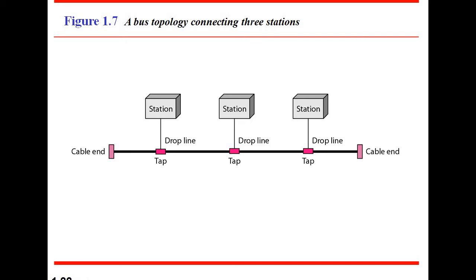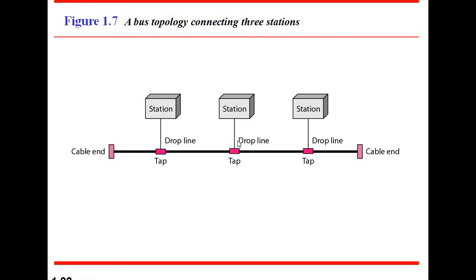The next advantage is that failure in one node will not affect other nodes. Here three stations are connected to a single communication line, but each has its individual connection. If station 1 fails, it will not affect the entire network, or station 2 and station 3.